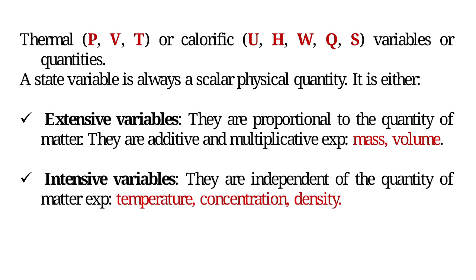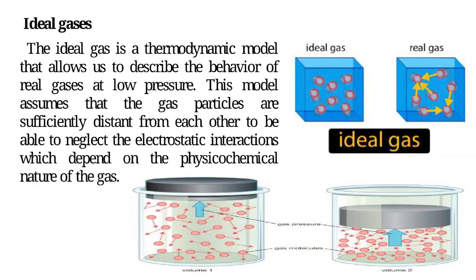A state variable is always a scalar physical quantity. It is either extensive variables, which are proportional to the quantity of matter. They are additive and multiplicative, for example mass, volume. Intensive variables are independent of the quantity of matter, for example temperature, concentration, density. Ideal gases. The ideal gas is a thermodynamic model that allows us to describe the behavior of real gases at low pressure.